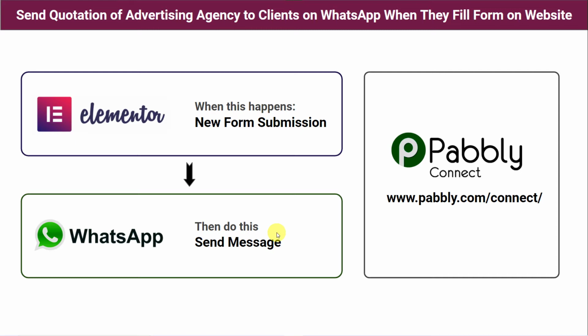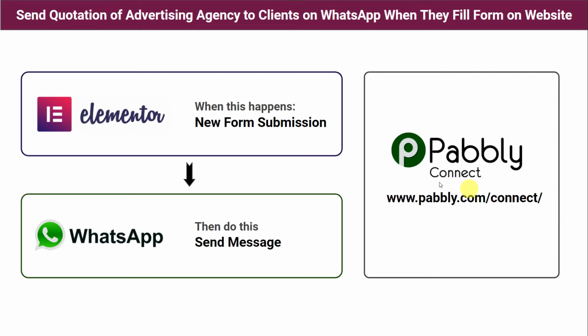The second option is you can create an automation so that whenever a customer fills the form on your website, automatically a message along with the quotation of your advertising agency will be sent on the WhatsApp number of the customer. But here there is one problem, that there is no direct connection between Elementor forms that you have submitted on your website and WhatsApp. So how to do this? As a solution, we are going to use Pabbly Connect.